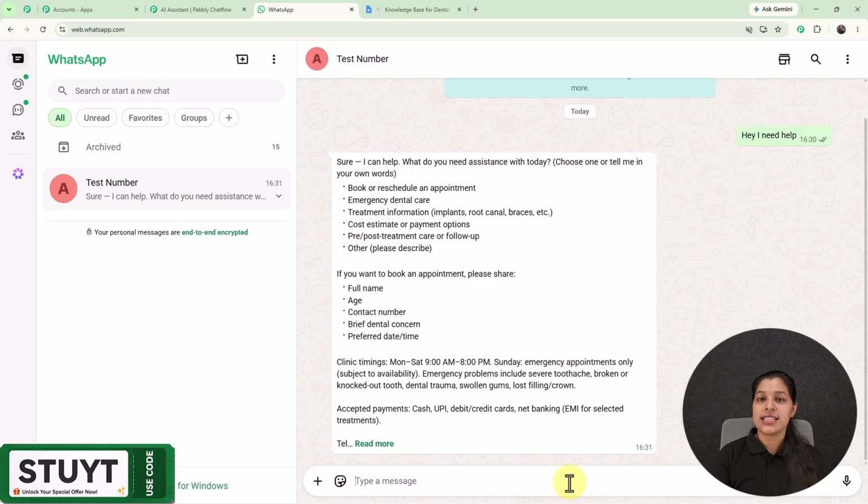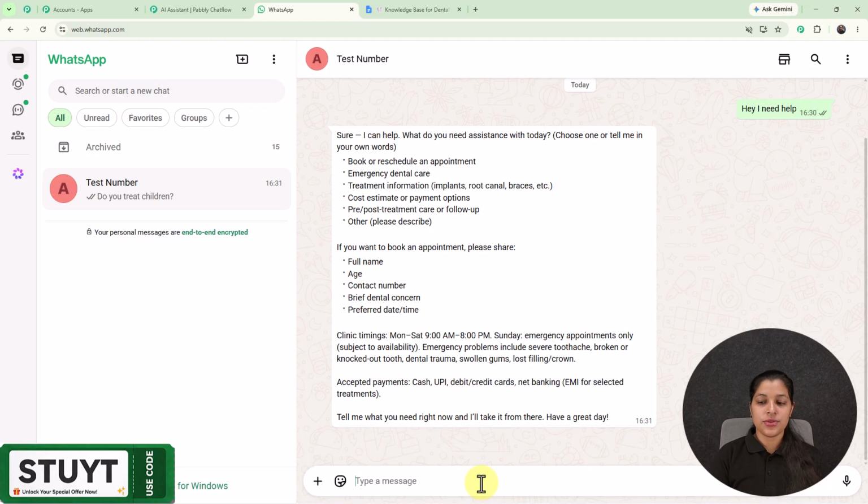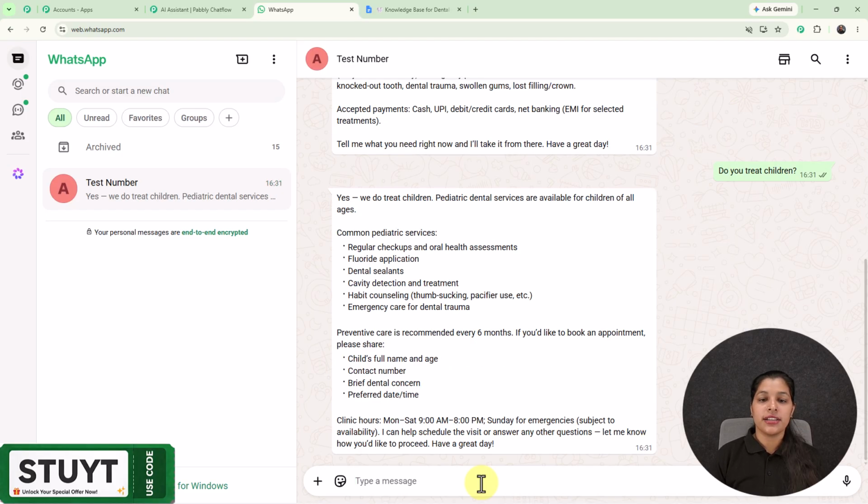And right here you can see that I'm getting the response. And now here I'm going to enter a random question and we will see whether we get the answer of my question or not. So here I'm going to enter this question, that is, do you treat children? As I have created this AI assistant for my dental clinic business, but you can modify it according to the business you are running. And right here you can see that I'm getting the answer of my question.